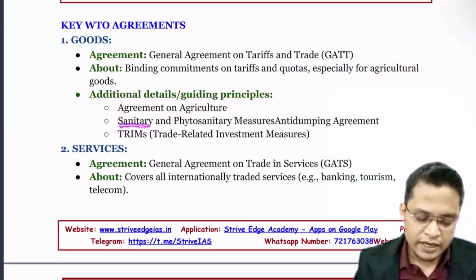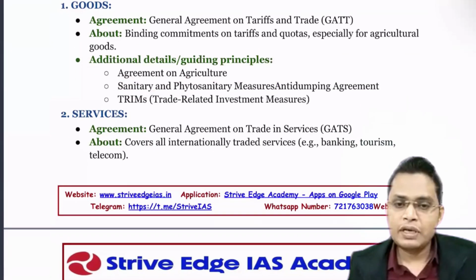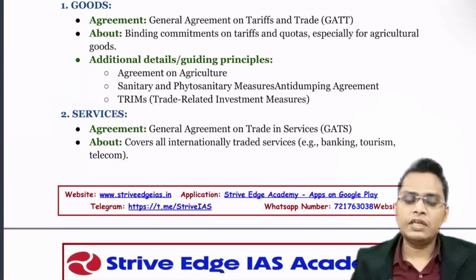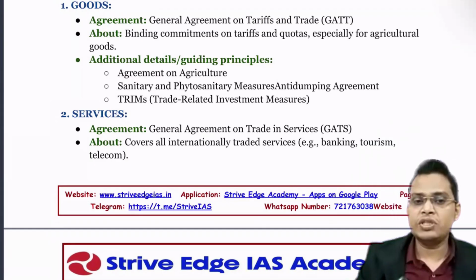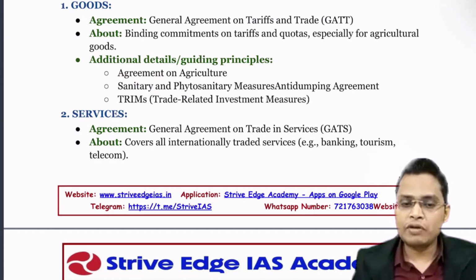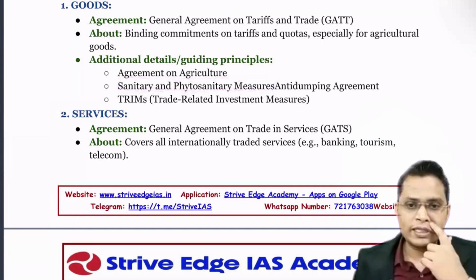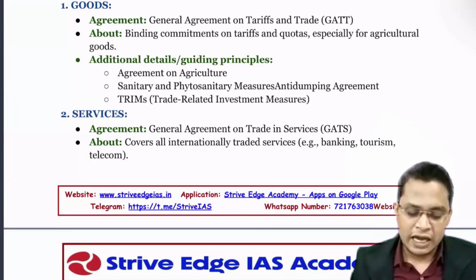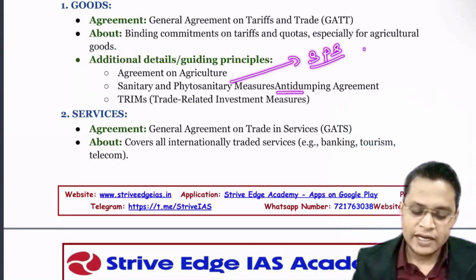Next one is about sanitary and phytosanitary measures. What is happening is that a lot of developed countries, like the European Union and USA, reject Indian products on the ground that you are not following sanitary and phytosanitary standards. That means you are using excessive pesticides, or some pests in your fruits might be imported into their fruits, and that may damage their environment also. On that ground they have rejected some products. Even the Indian Alphonso mango was rejected by the European Union on the ground of sanitary and phytosanitary measures. It is called SPS.